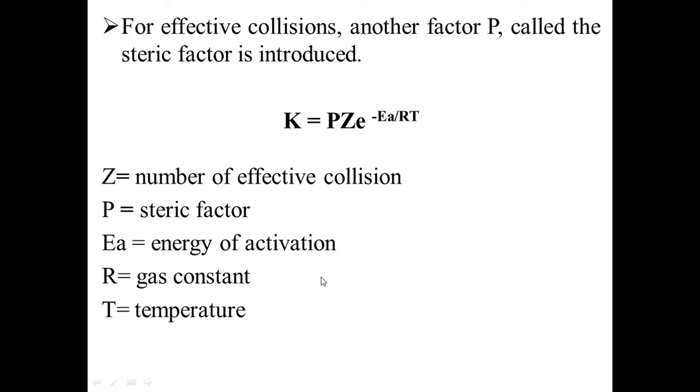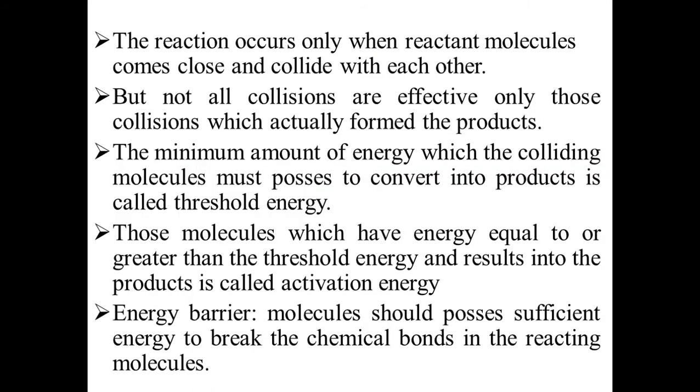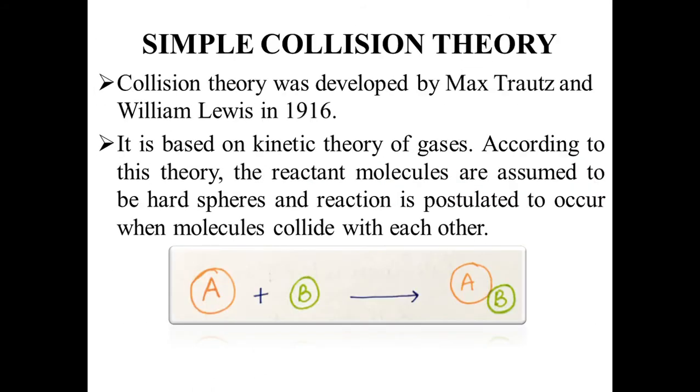For effective collision, another factor P called the steric factor is introduced. That is k equals P Z e to the power of minus EA divided by RT. Z means number of effective collisions, P means steric factor, EA means energy of activation, R means gas constant, T means temperature. These are the postulates of simple collision theory.